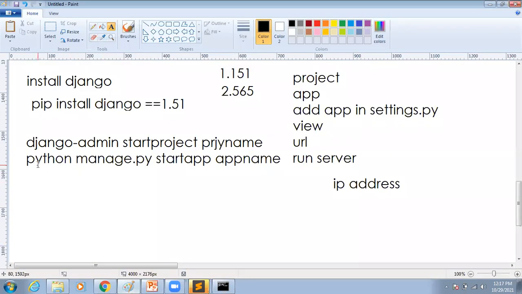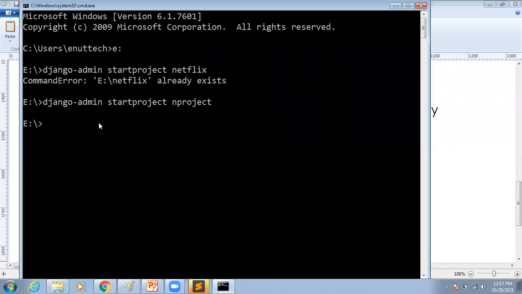How to create an application? python manage.py startapp and the app name. I told you, by using manage.py, we can create the apps. By using manage.py, we can run the server also. So for example, where do I have to create my application? In N project only. So first you enter into your project. For example, I have entered into my project only. So here I am going to create my application.